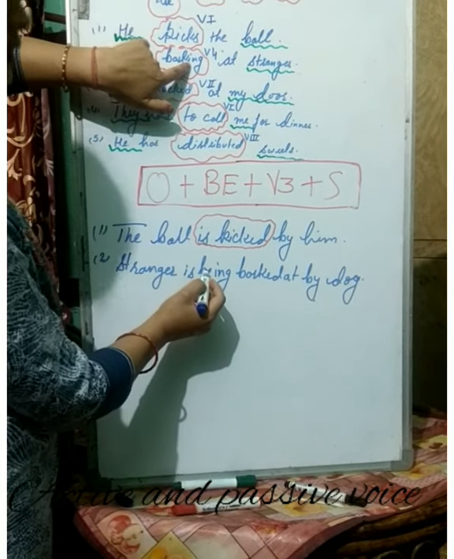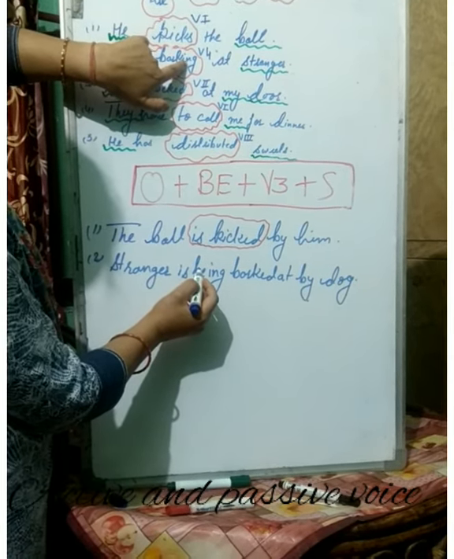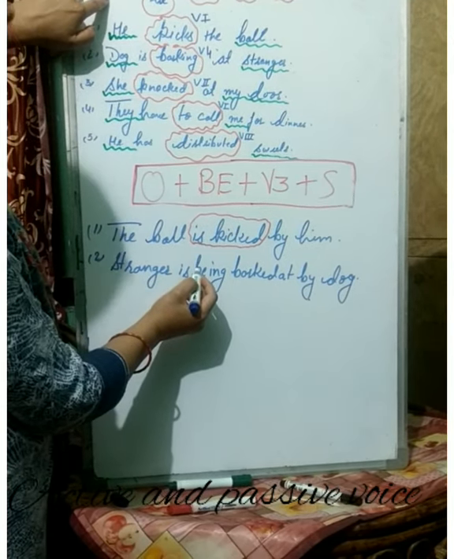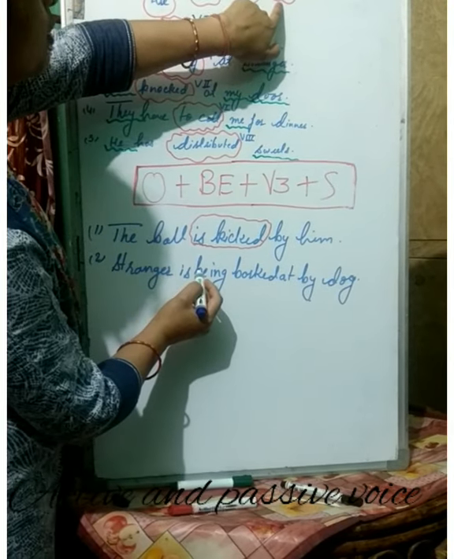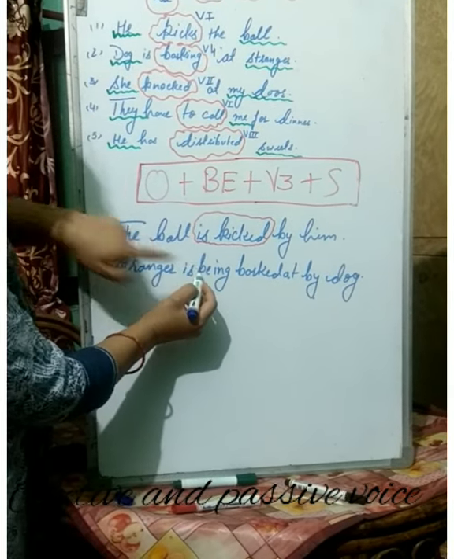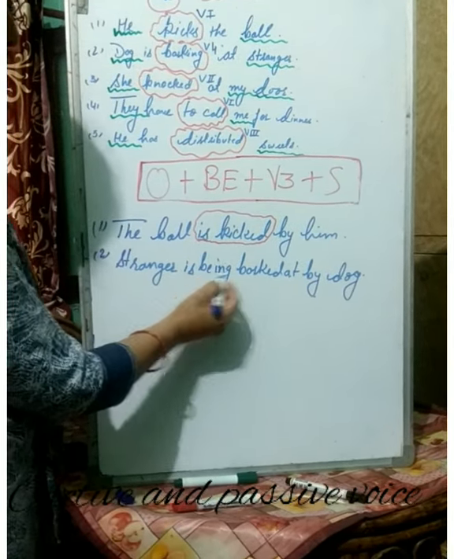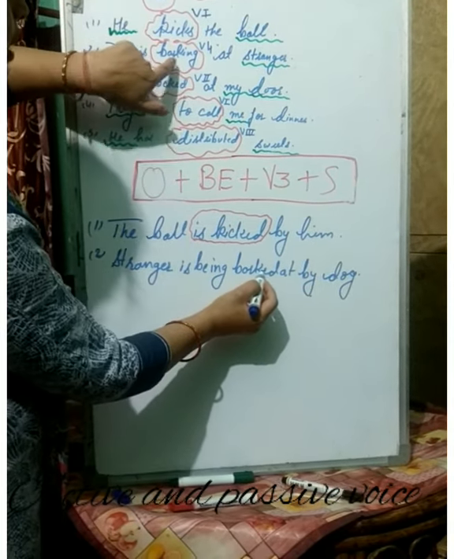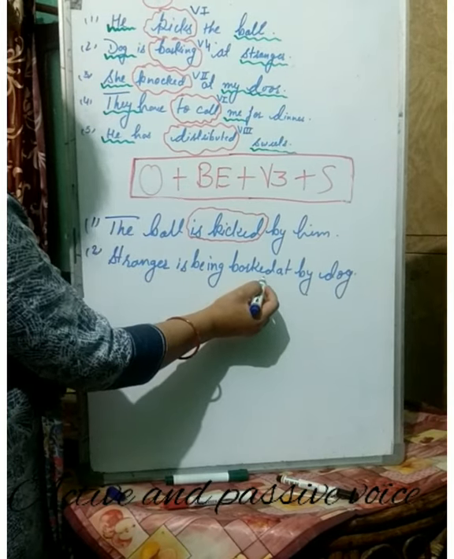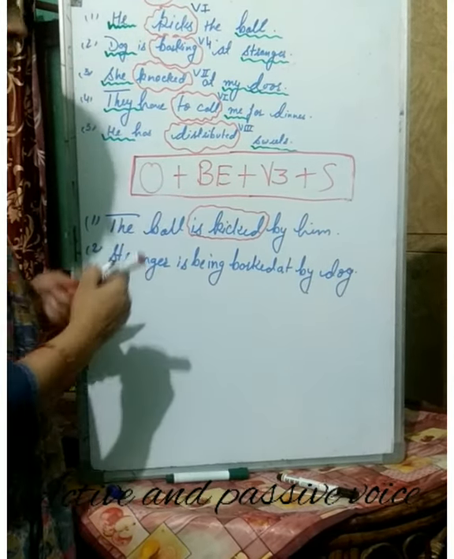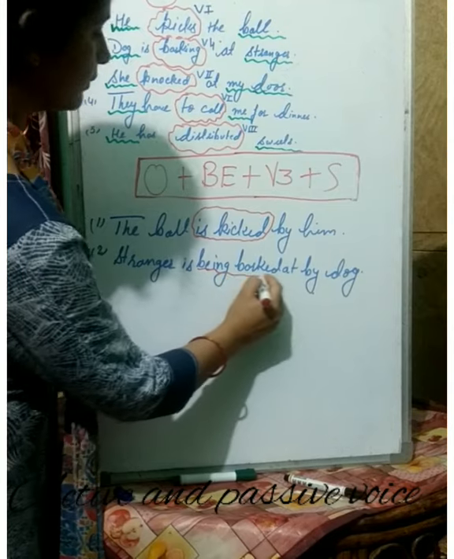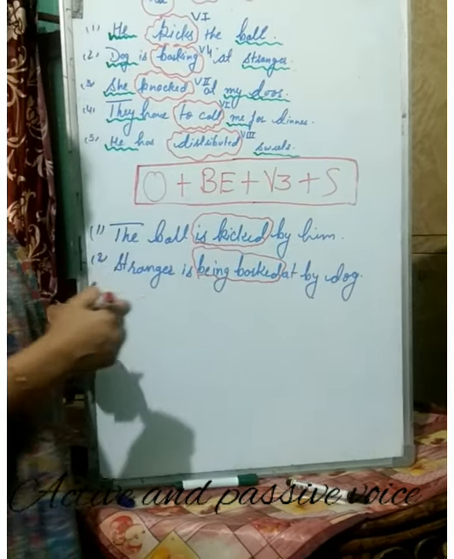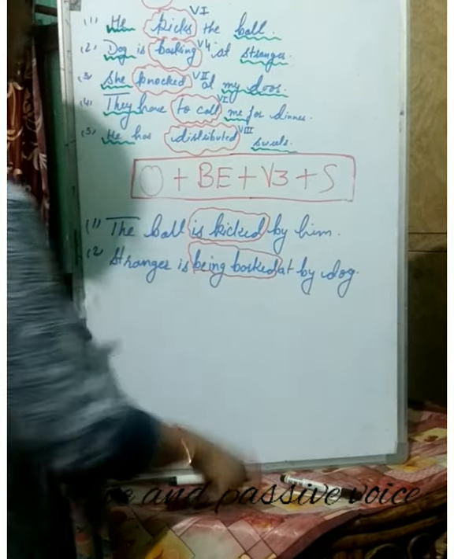So whenever there is an ing form, what do we use? We use the fourth form of the be verb, that is being. So that's why being is used here. Now the third form of the verb, that is barked, and this barking changes into barked, that is the perfect participle. So being barked by dog, that is the subject.